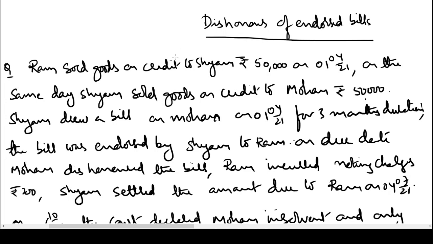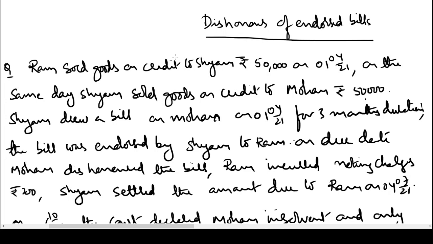I hope you remember in our earlier videos we have learned how to record journal entries when the bills are endorsed by the drawer, or we also call him the endorser, to the endorsee, and we have learned how to write journal entries in the books of the endorser, endorsee, the drawer and the drawee. In our earlier videos, we have seen how to record journal entries when the bills are honored on the due date. But in this video, we'll learn how to record journal entries when the bills are dishonored after endorsement.